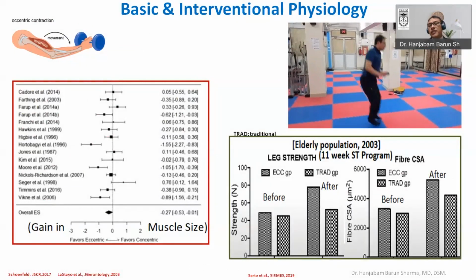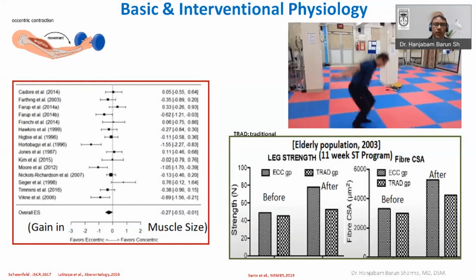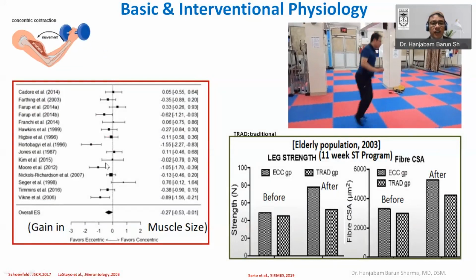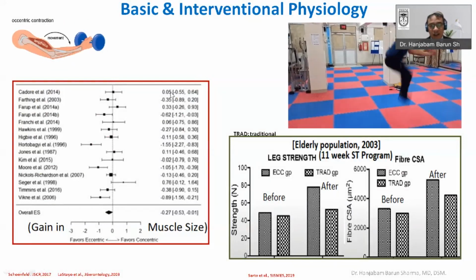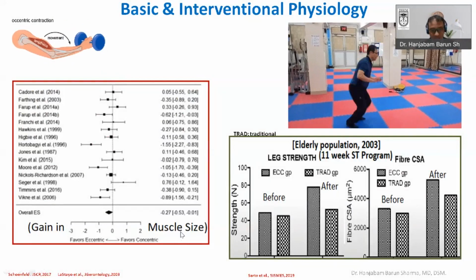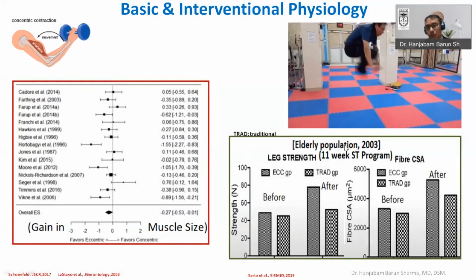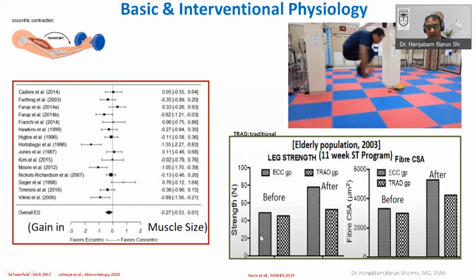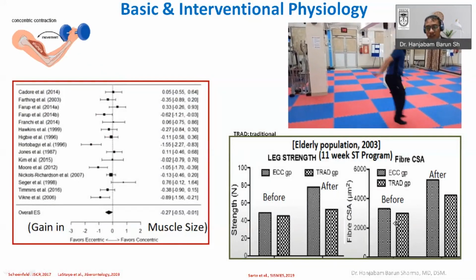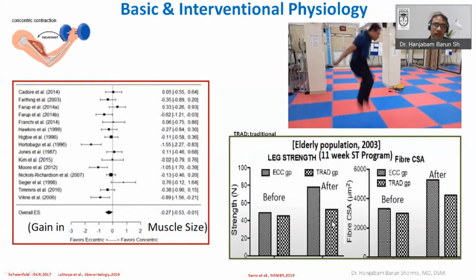Another type of basic physiology which you have to understand, which you can easily apply in your practice, is the importance of eccentric training. We already know that eccentric training is very important for muscle size also, and it has been utilized even in the elderly population, where you can see that the strength as well as fiber cross-sectional area increase after doing eccentric training. So eccentric training is very important.